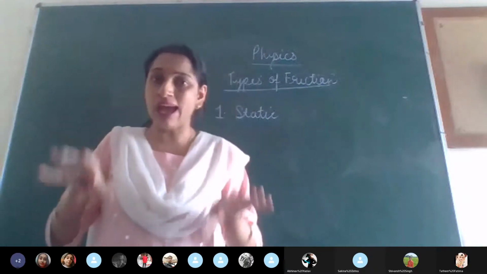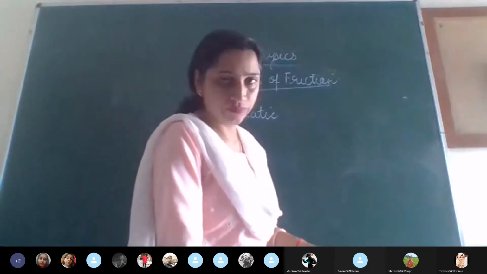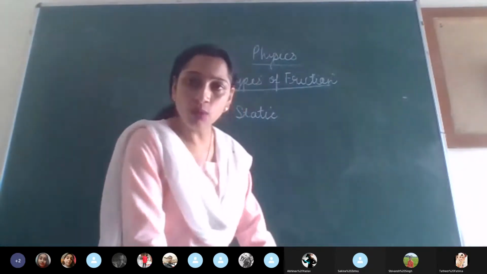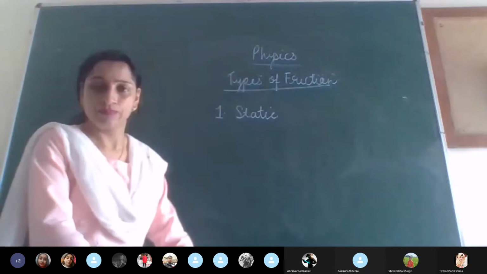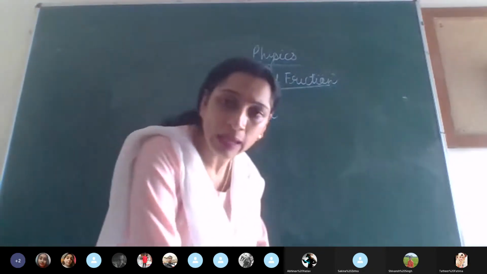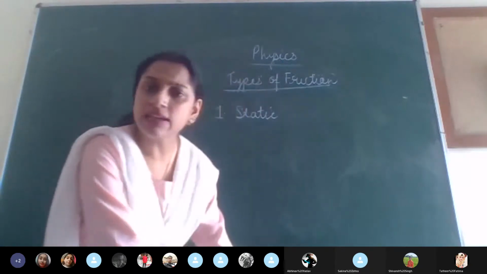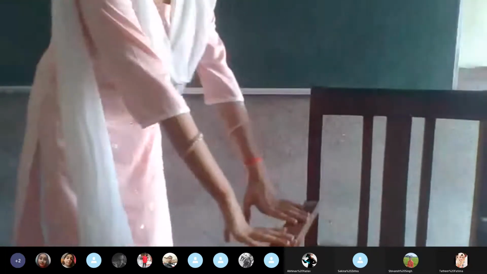So such a type of friction, which occurs because an object is stationary, like here you have a chair. Now this chair is at rest. It is not moving. So if I have to move it, what do I have to do? I have to apply pressure. I have to apply force. And if I apply very little force, like right now I'm not able to, I'll just tilt it, if you're able to see. Yes, just see. If I apply little force, I'm not able to move it.